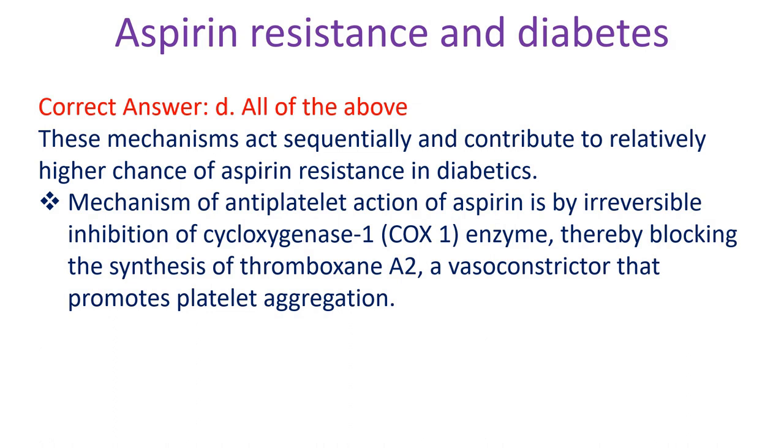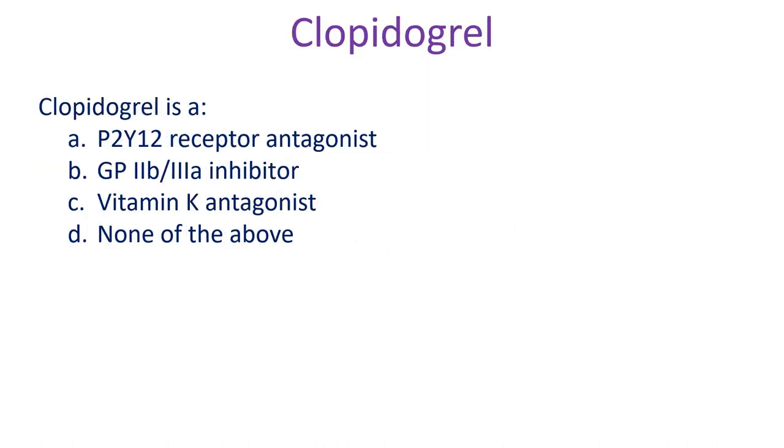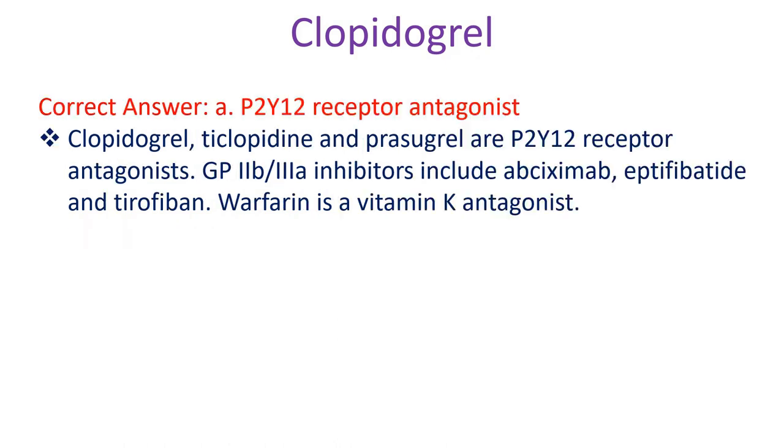The antiplatelet action of aspirin is by irreversible inhibition of the COX-1 enzyme, thereby blocking the synthesis of thromboxane A2, a vasoconstrictor that promotes platelet aggregation. Clopidogrel is: A. P2Y12 receptor antagonist, B. GP2B3A inhibitor, C. Vitamin K antagonist, D. None of the above. Correct answer A. P2Y12 receptor antagonist.